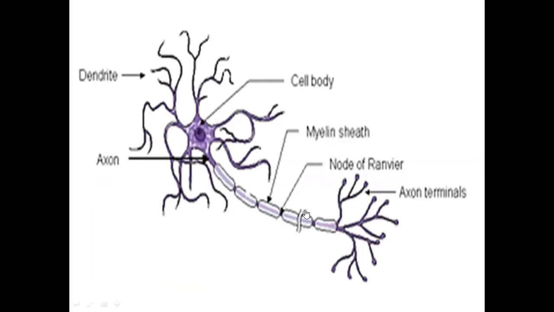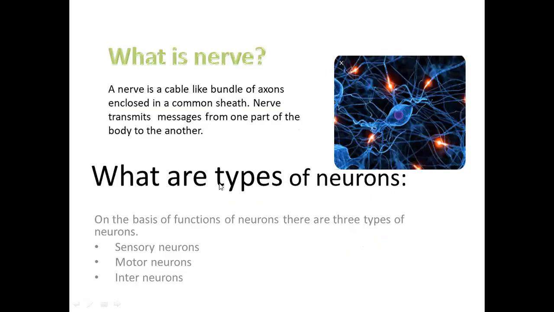So when several such axons are combined together, existing in the form of a cluster or a group, and this group is covered by a sheath, that is termed a nerve. So what is a nerve? A collection or bundle of axons enclosed by a common sheath, and the function of the nerve is simply to transmit the messages we have already discussed.